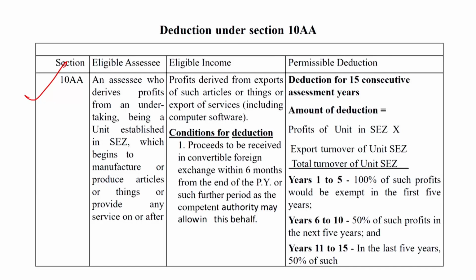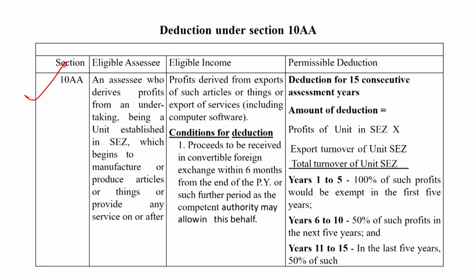Such types of deduction income is eligible profit derived from export of such articles or things or export of services, including computer software, on the basis of satisfaction of the following conditions.